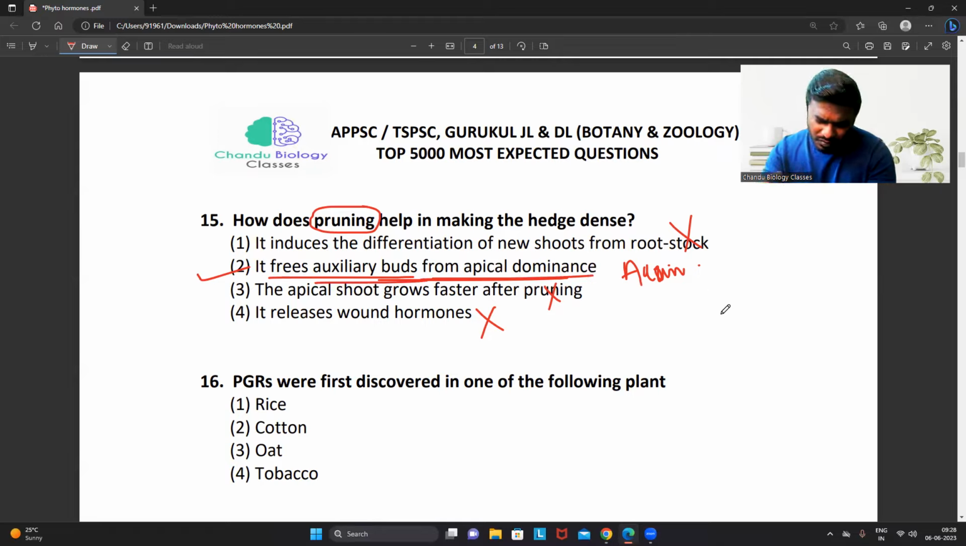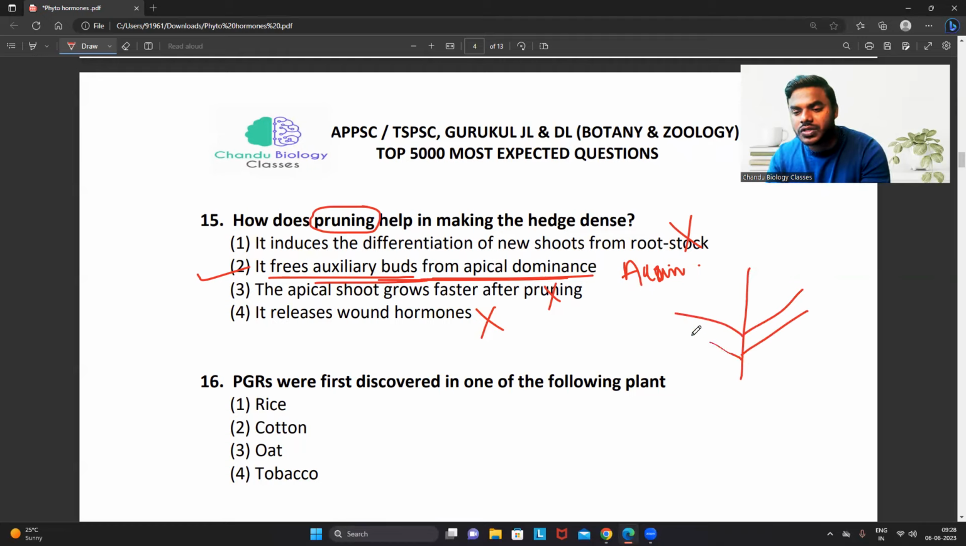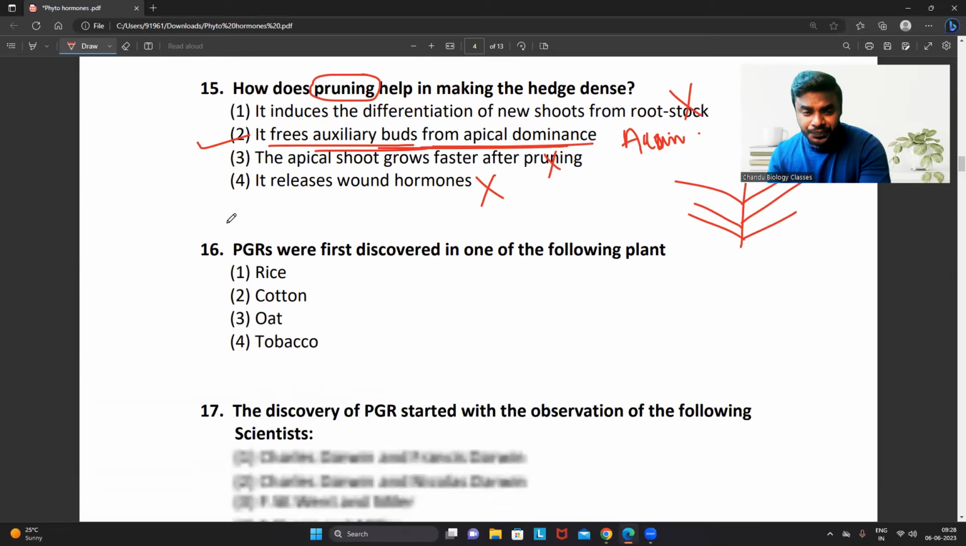By that, the axillary buds can grow very freely. Not to get confused. After pruning, the axillary bud will grow easily. Not to get confused with that particular point.